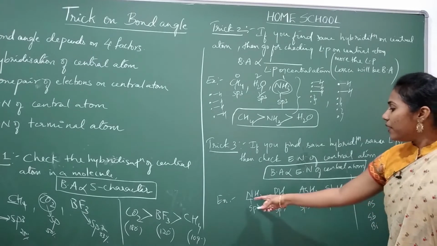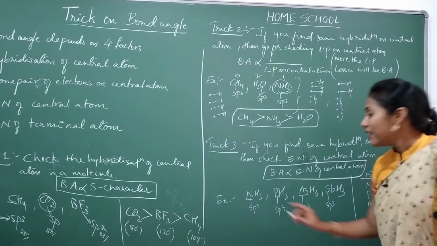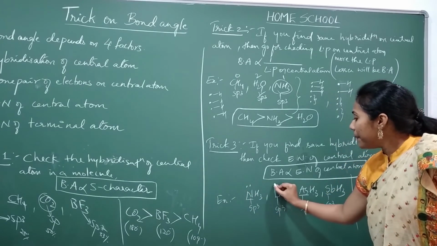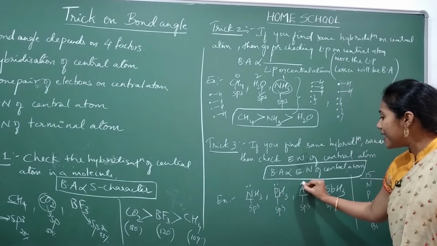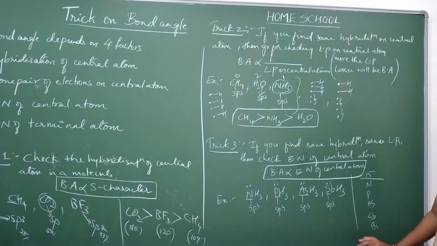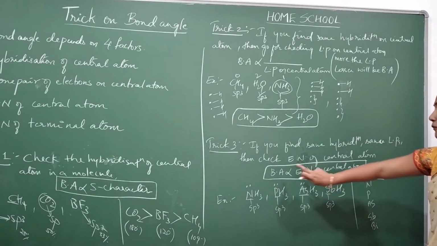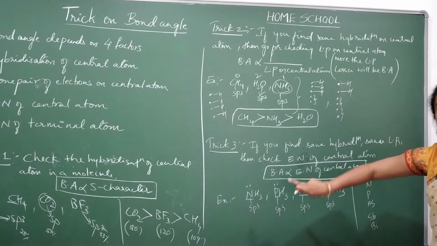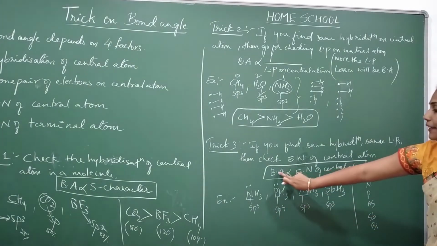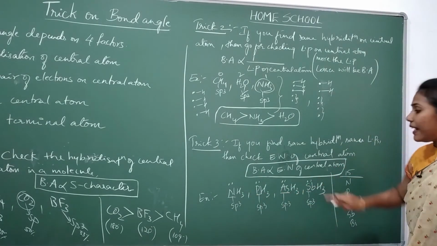All of them also have the same number of lone pairs. Nitrogen has one lone pair, phosphorus has one lone pair, arsenic has one lone pair, antimony also has one lone pair. So hybridization is same, number of lone pairs also same. Then you have to go for checking electronegativity of central atom.